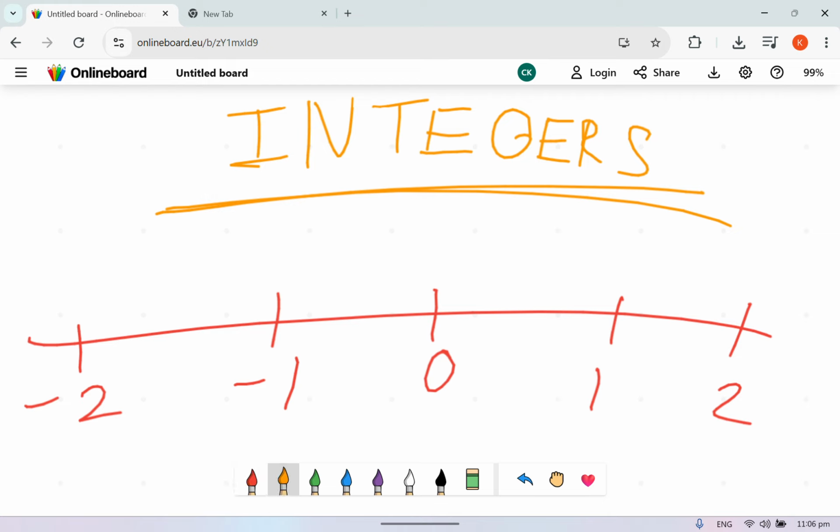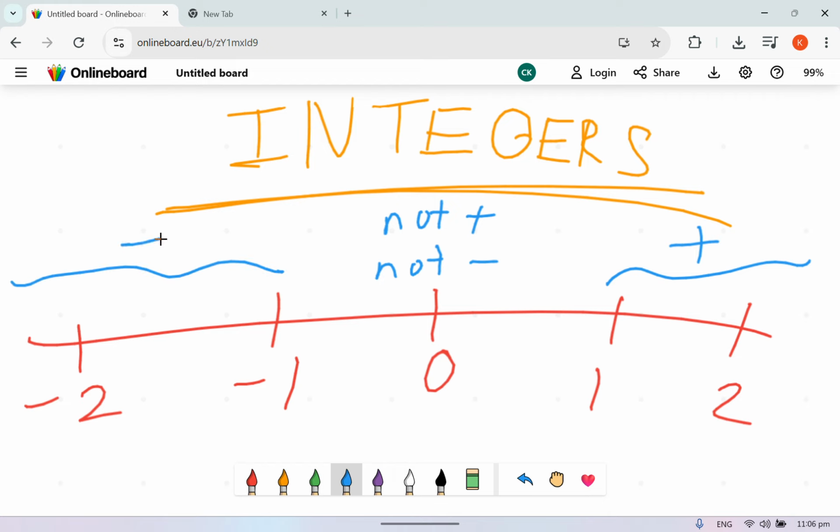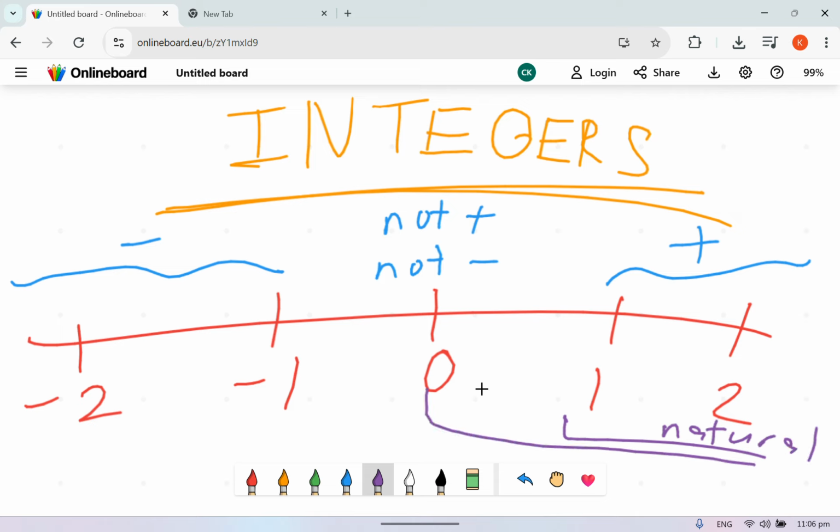Okay, now, this is the not positive, not negative. This side, they're all positive. This side, they're all negative. So, we know that this is natural. This is whole.